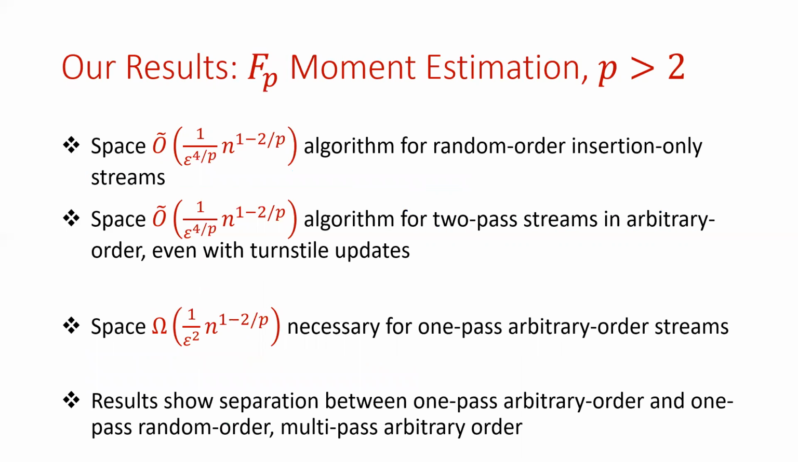Our results for FP moment estimation with p bigger than 2 are, firstly, an algorithm for random order insertion-only streams that uses space 1 over epsilon to the 4 over p times a polynomial in n, and the same space algorithm for 2-pass streams in arbitrary order, even with turnstile updates. We also show a lower bound of 1 over epsilon squared times a polynomial in n that this is necessary for 1-pass arbitrary order streams. Thus our results show a separation between 1-pass arbitrary order and both 1-pass random order and multi-pass arbitrary order.